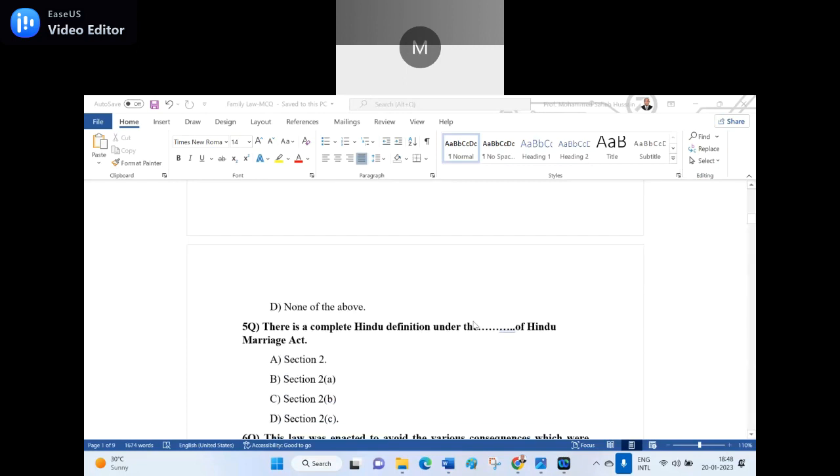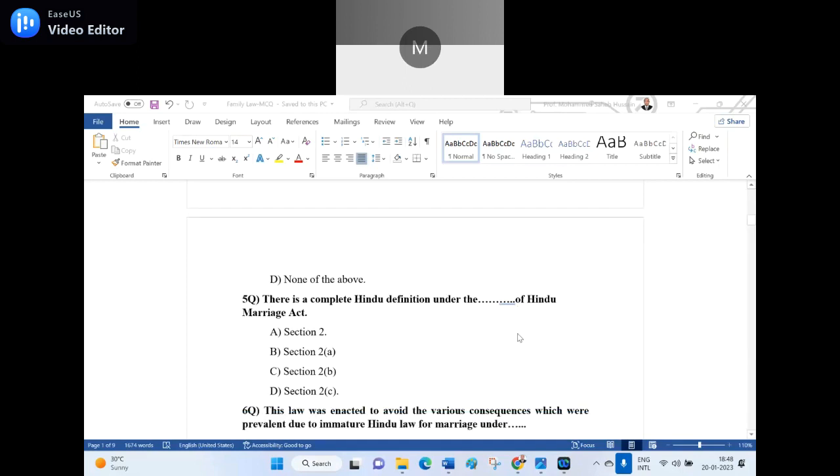Fifth question. The other person should read, not the same person. There is a complete Hindu definition under the dash of Hindu Marriage Act. Option A, Section 2. Option B, Section 2, Clause A. Option C, Section 2, Clause B. Option D, Section 2, Clause C. Section 2, sir. The right answer is Section 2 for the fifth question.